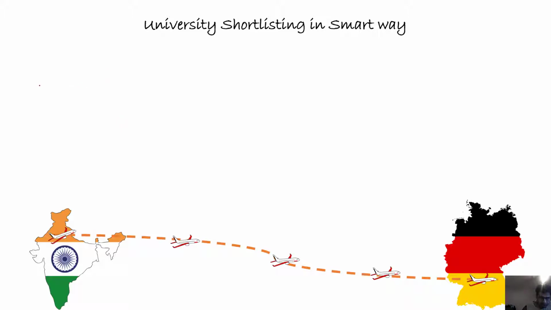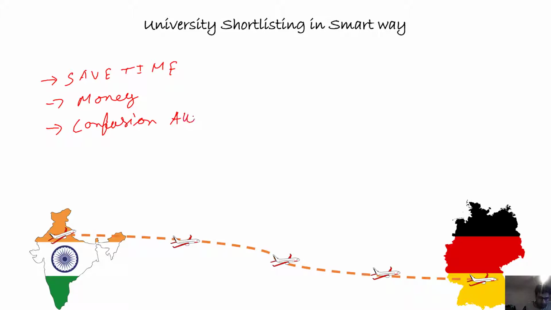So what are the main benefits of shortlisting university at the initial stage of your applications? It will save your time, it will save your money, keep the confusions away, everything will be organized.